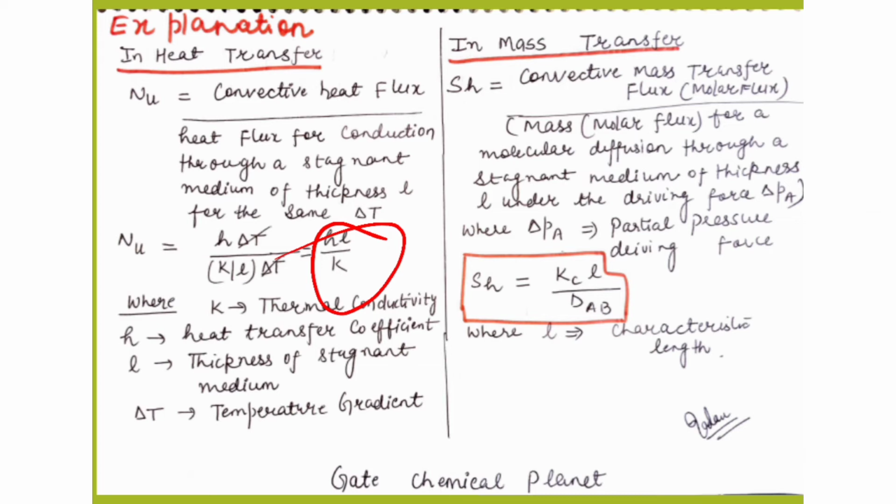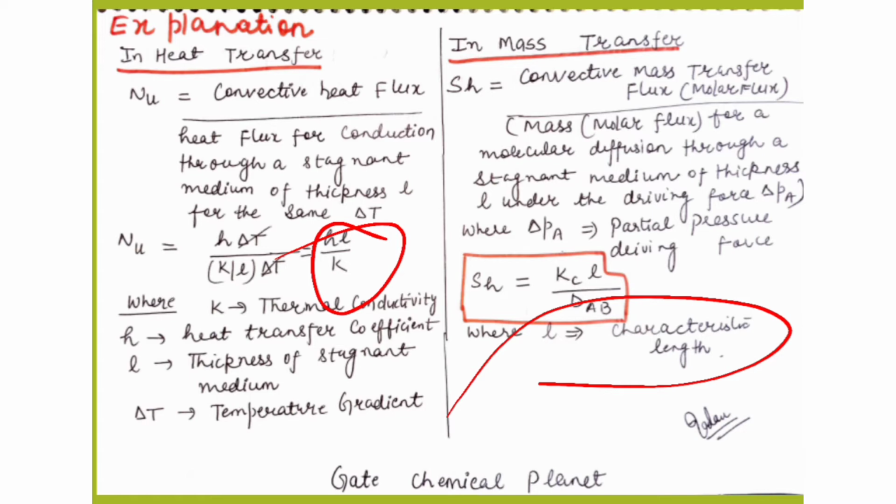So delta pA is the partial pressure driving force. Now by putting in the values, we get the Sherwood number, which is equal to kC L by DAB, where L is the characteristic length. So in this way we can explain the Sherwood number and the Nusselt number.